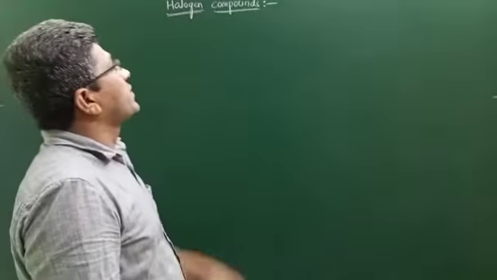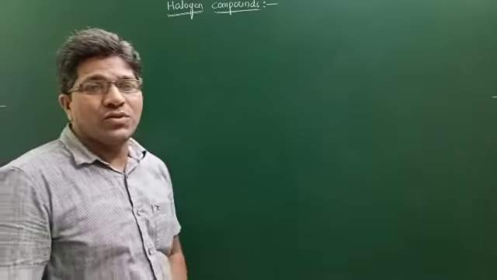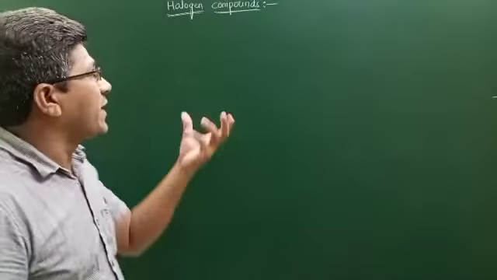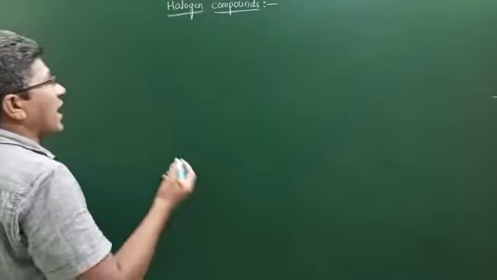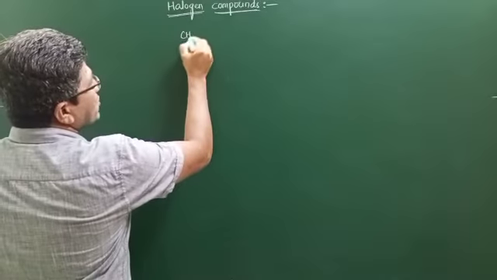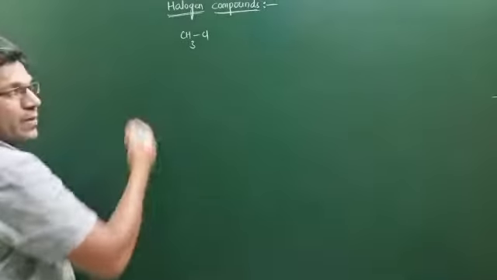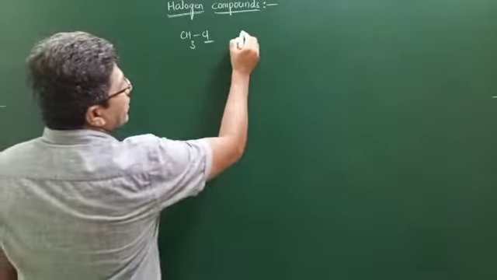Today I am going to discuss halogen compounds. So what are halogen compounds? Compounds which contain halogens are known as halogen compounds. For example, CH3Cl, this is methyl chloride. See here, this compound contains a halogen.